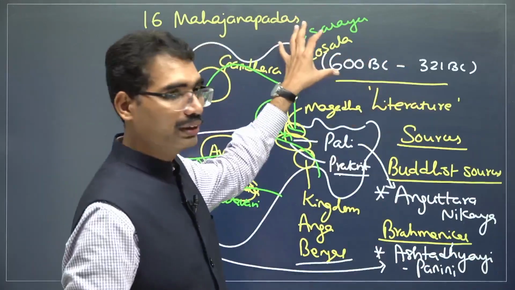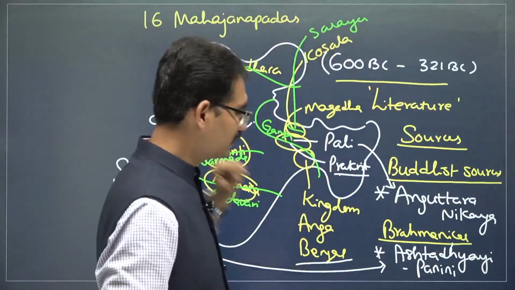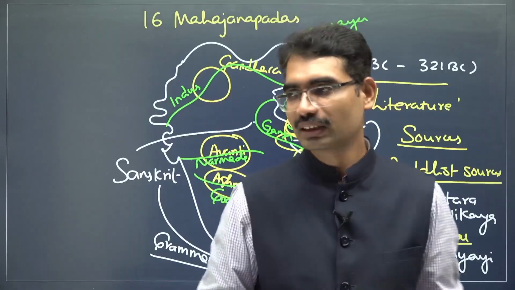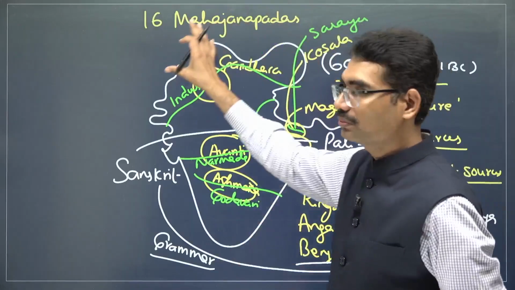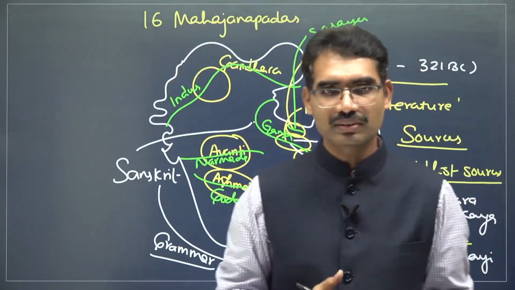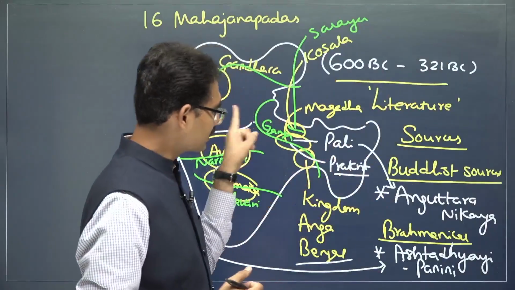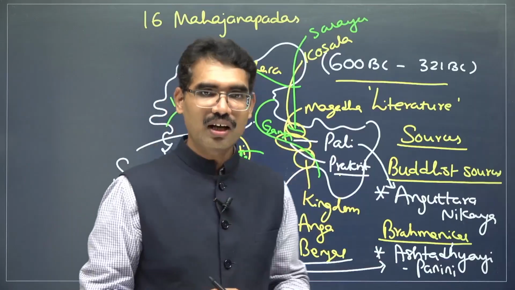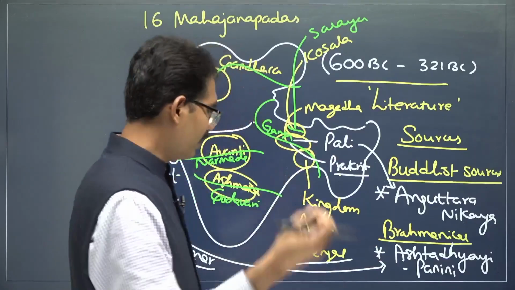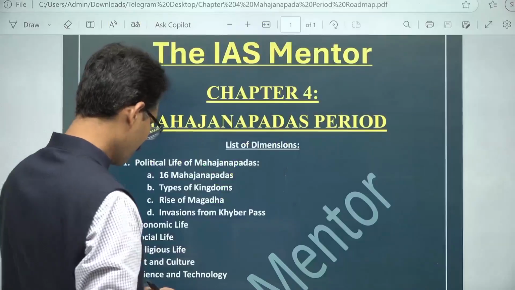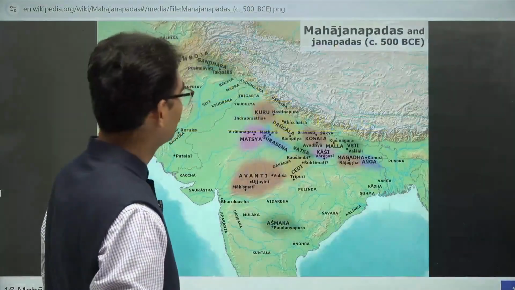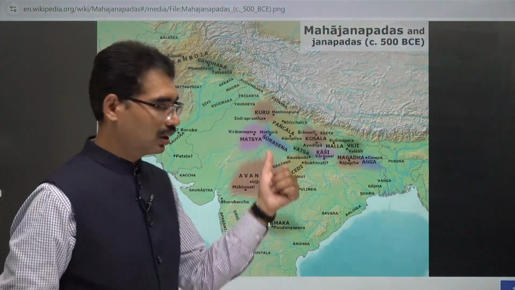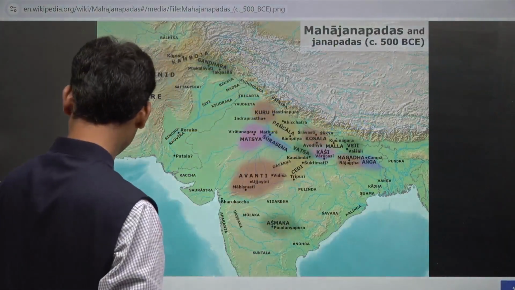This is the Mahajanapada time period. So with this, so far you could understand various Mahajanapadas were there. What are the sources? And also the important rivers on which these Mahajanapadas are located. Now, if I go to the map, then you will understand various Mahajanapadas. Now, do you see this? Are you able to identify?